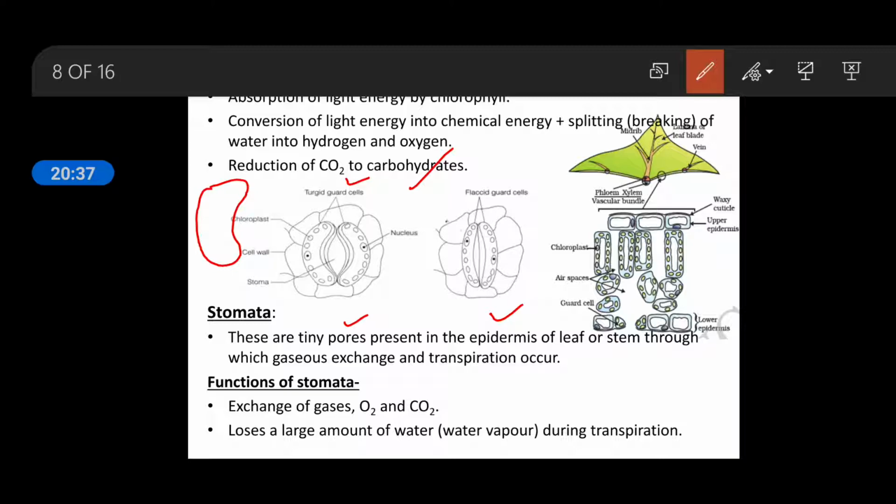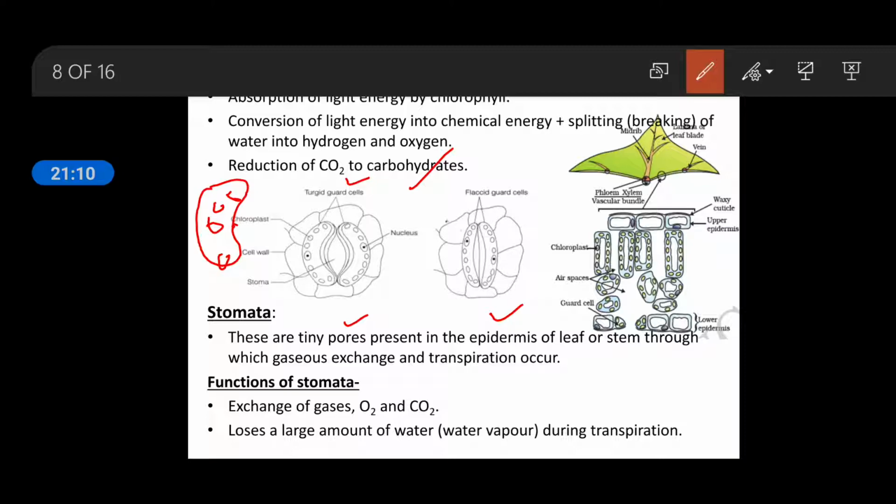Okay, and in the guard cells, chloroplasts are also present, so it is also green in color, and the nucleus is present. And in the middle, you can see the stomatal aperture. Through this aperture, gaseous exchange and water loss take place. Towards the periphery, the outer side of the guard cells, some helping cells are present known as subsidiary